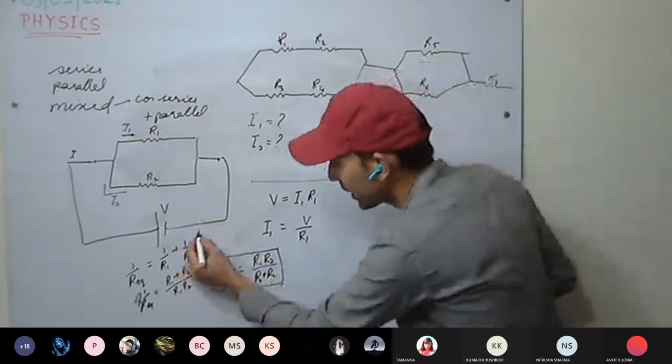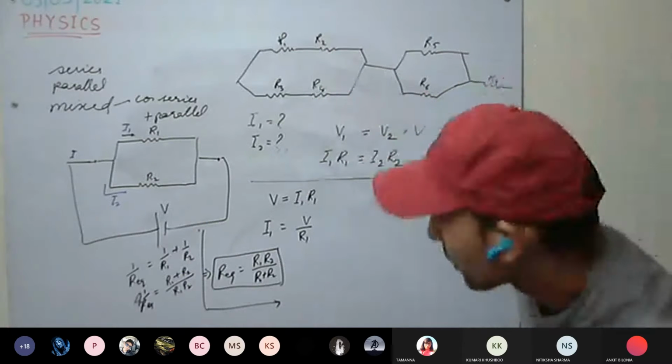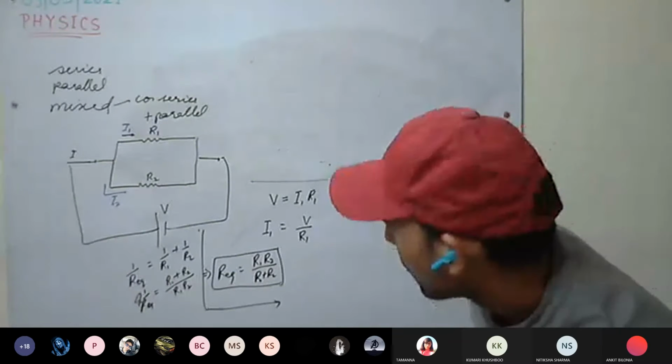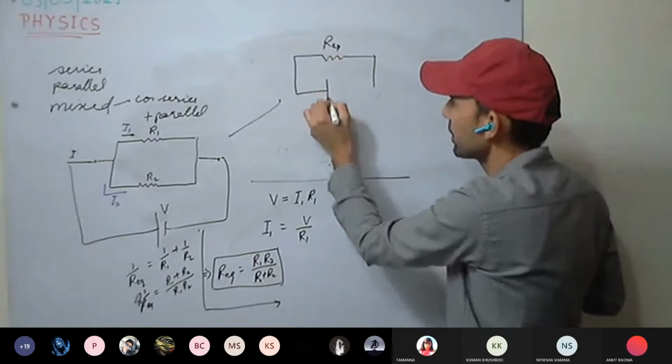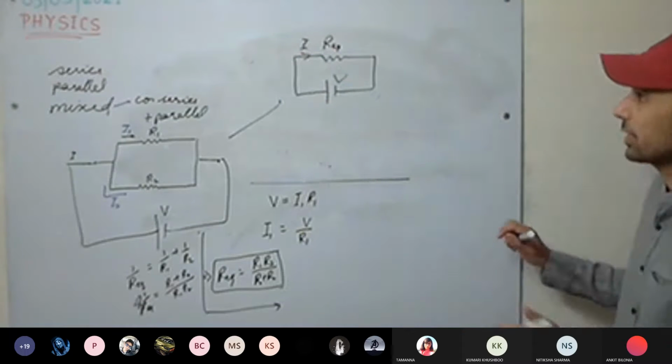So this circuit can be simplified. Okay, I remove this one. We can draw this circuit as R equivalent, with V across it and current I flowing.